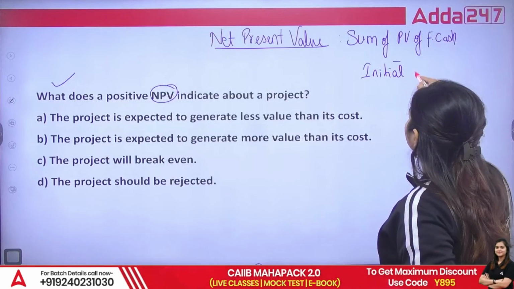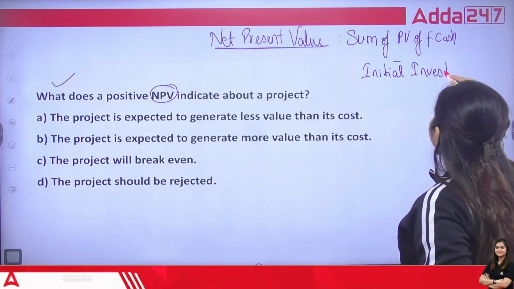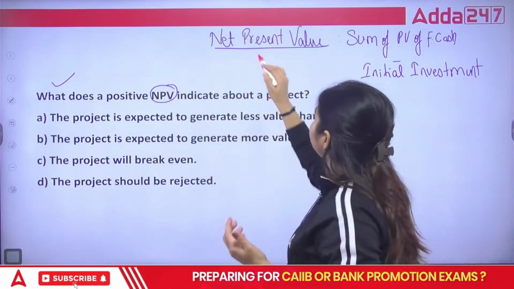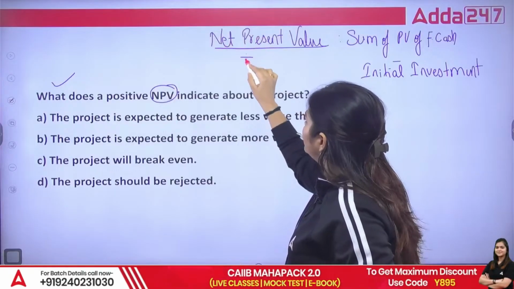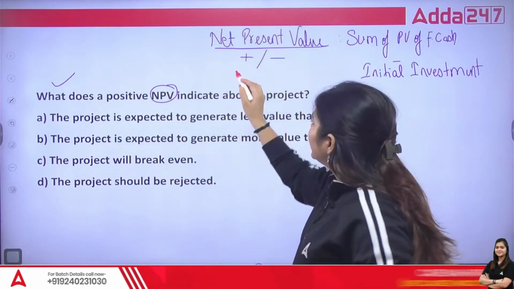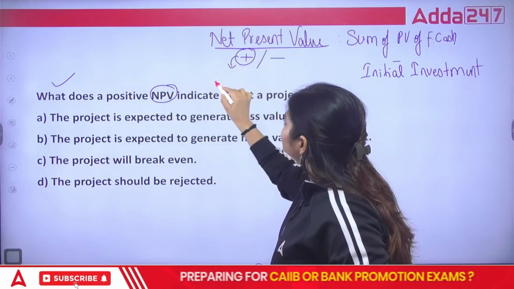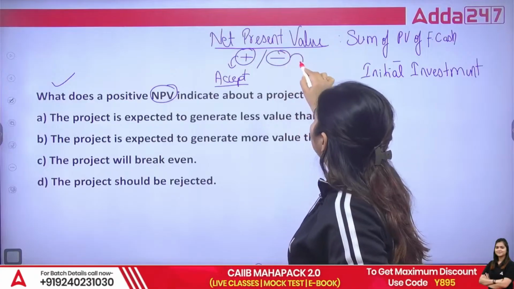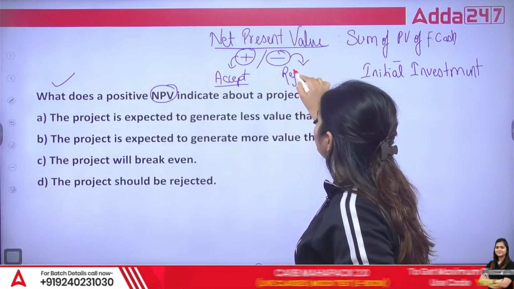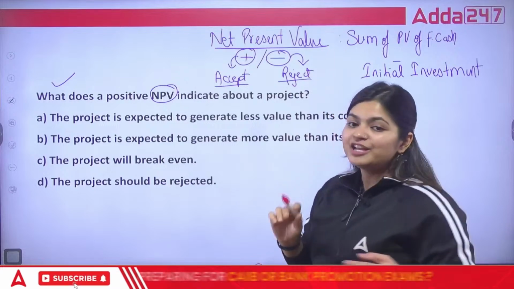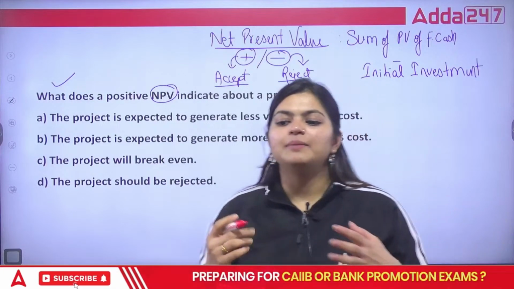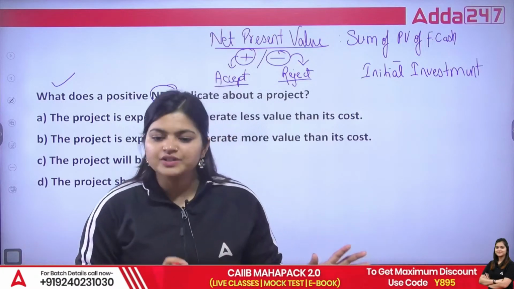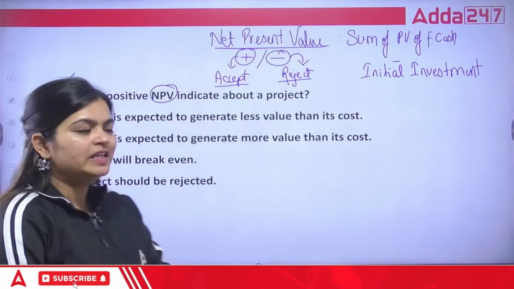As per this calculation, the NPV is going to be positive or negative. If it is positive, you are going to accept that project. But if it is negative, you are going to reject it. So NPV tells you whether you need to start that project or reject it.